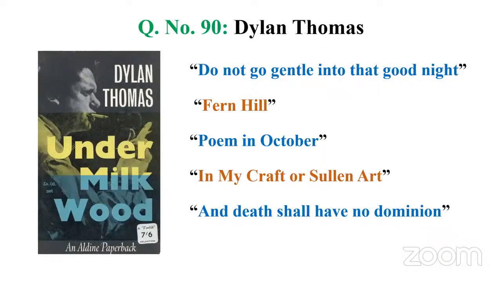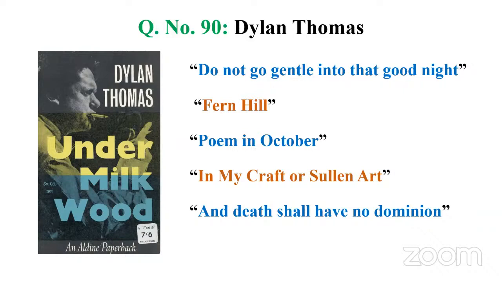Dylan Thomas is a poet, generally known for his famous poem, Do Not Go Gentle Into That Good Night. It's a villanelle, a 19-line poem. Then his other works, Fern Hill, Poem in October, In My Craft or Sullen Art, then And Death Shall Have No Dominion. These are some of his poems.